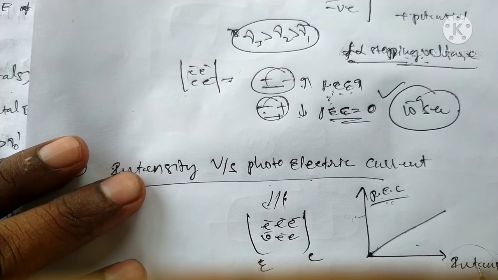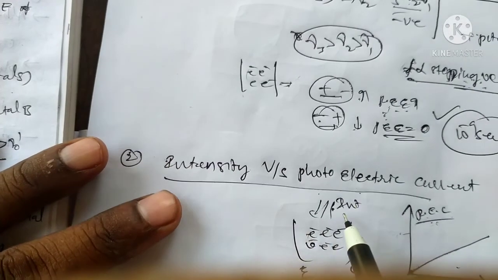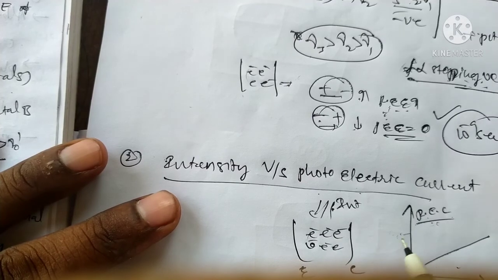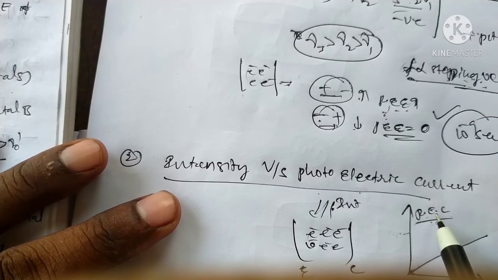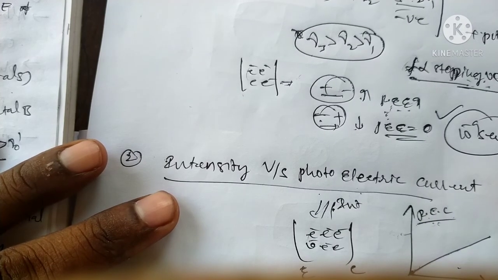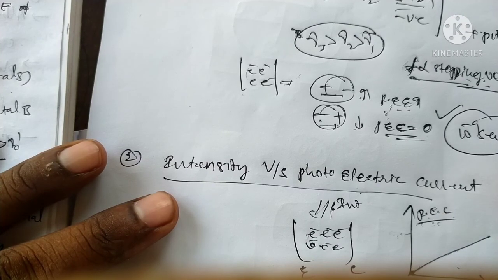If the incident intensity is high, more electrons are emitted and you get a high current in the circuit.